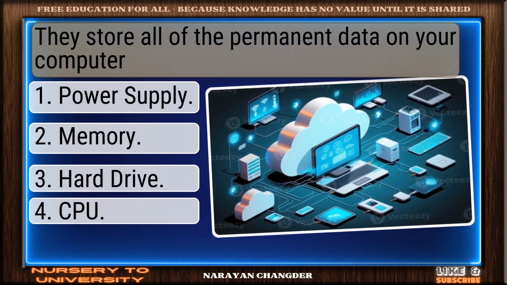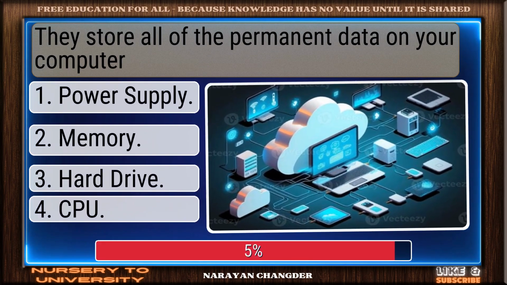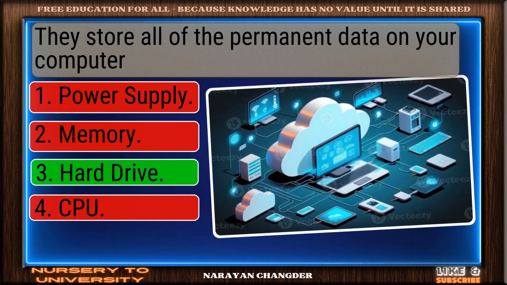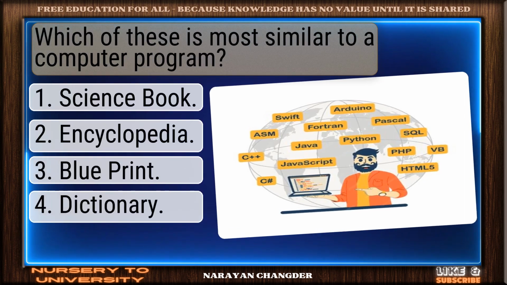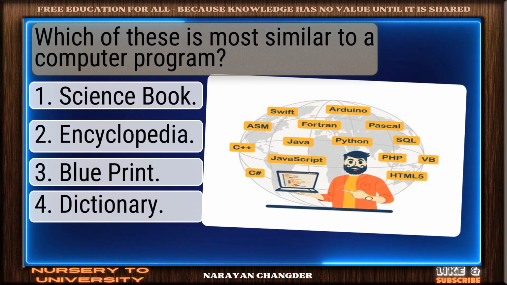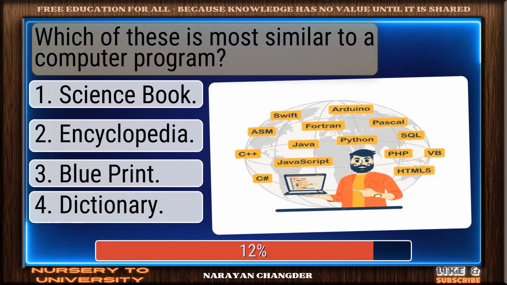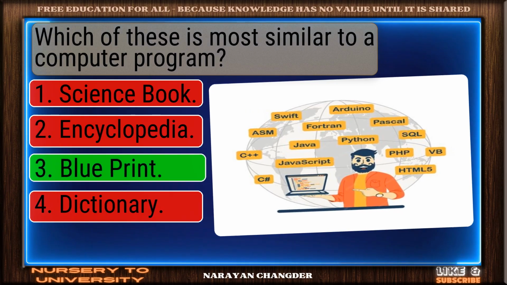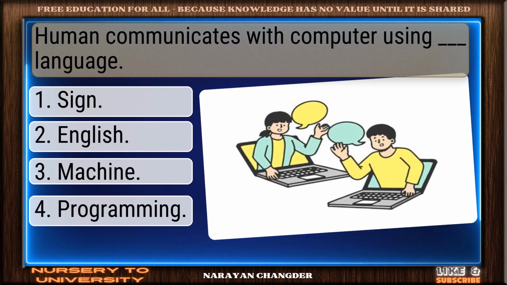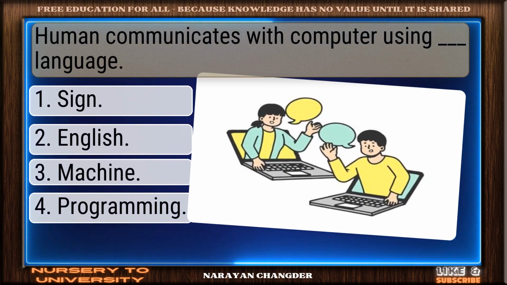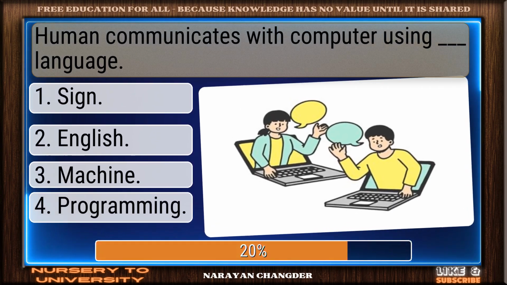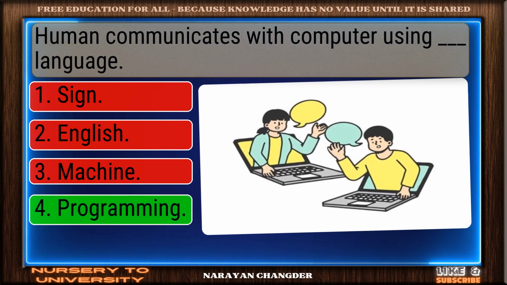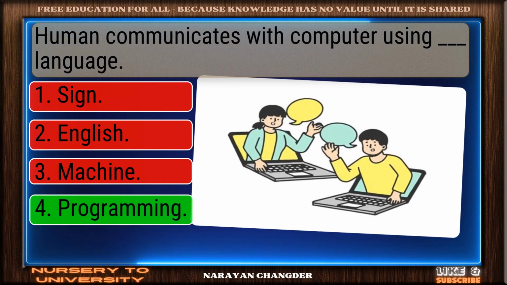They store all of the permanent data on your computer. Strong choice. Hard drive is right. Which of these is most similar to a computer program? Perfect. Blueprint is the one. Humans communicate with computers using dash language. Sharp thinking. Programming is right.